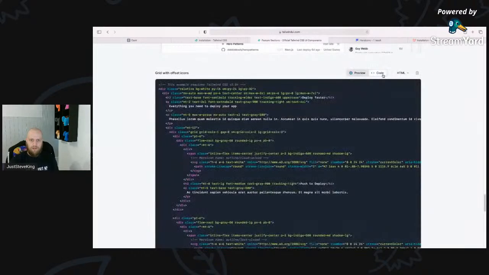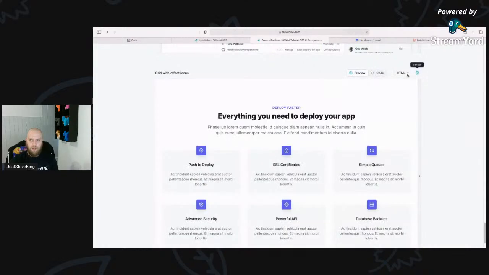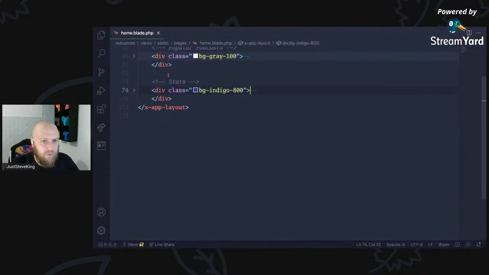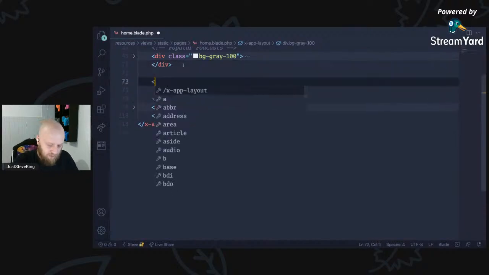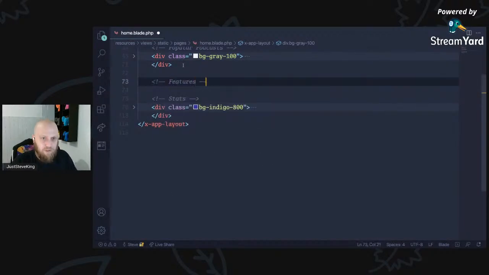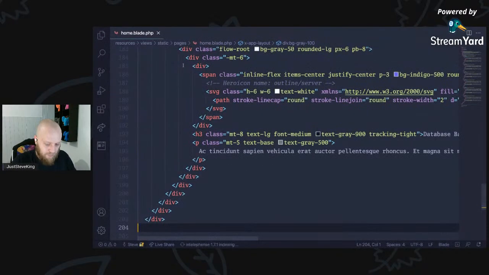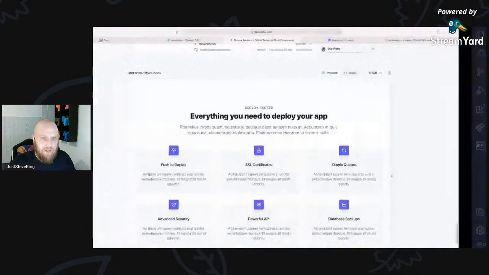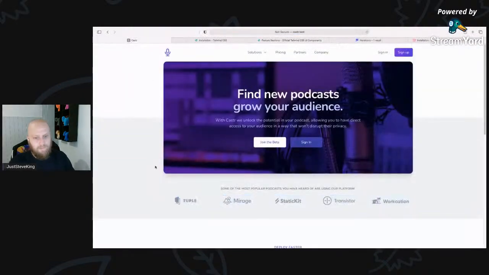So is it no JavaScript needed? So we can just copy that. We can copy that to the features. So if we come back just before stats, we can say, okay, so features, let's just drop those in there. And now we can just format that, come back and have a look at it.